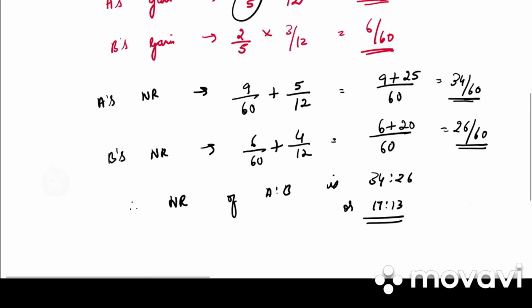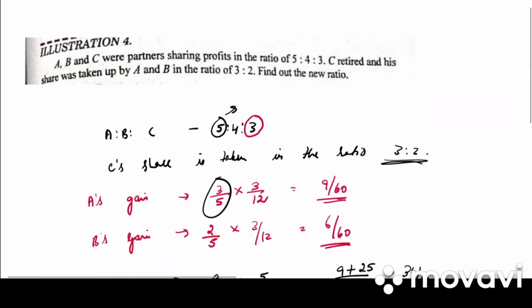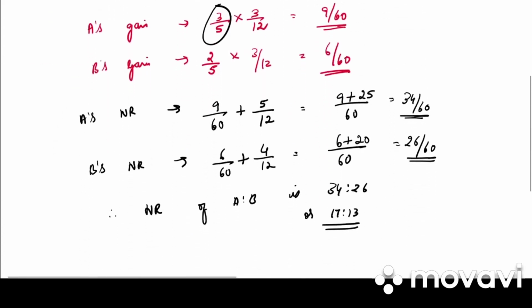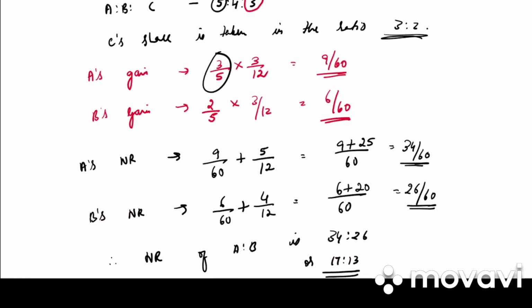17:13. Clear? Whenever they have given in the question that C retired and his share is taken by the continuing partners, this is how we would be working out the problem. That would be case number 2.